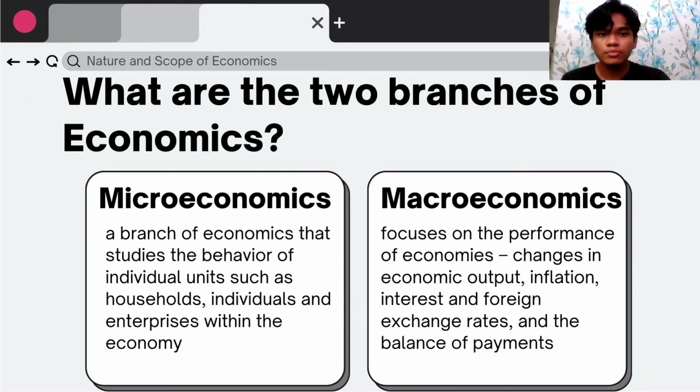There are two branches of economics, microeconomics and macroeconomics. Microeconomics is the study within the individuals, like their behaviors and income that operate in the economy, while macroeconomics is the study of the whole economy, or the one that is controlled by people. This includes inflation, employment, foreign exchange rates, and the GDP and etc.